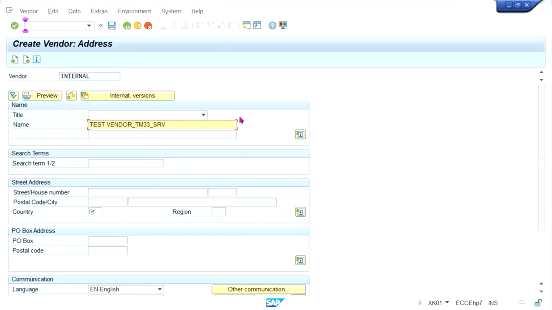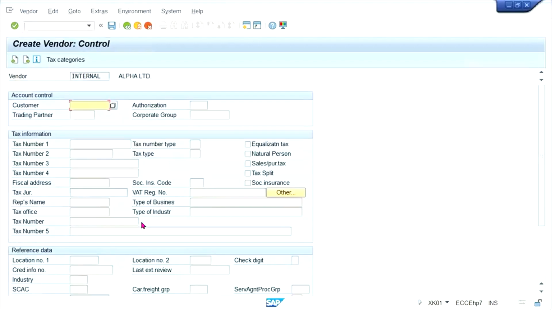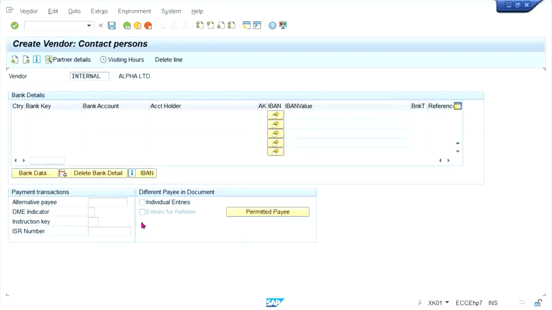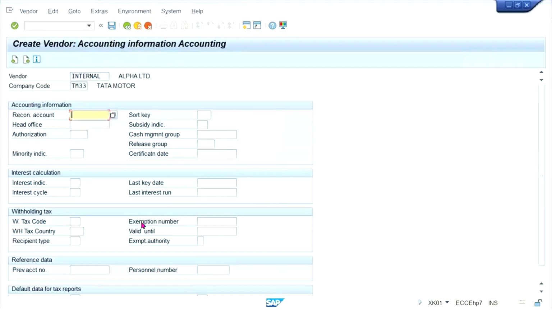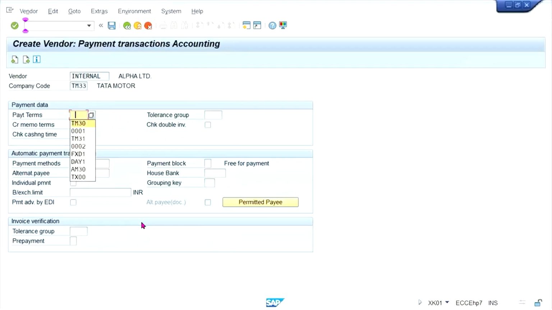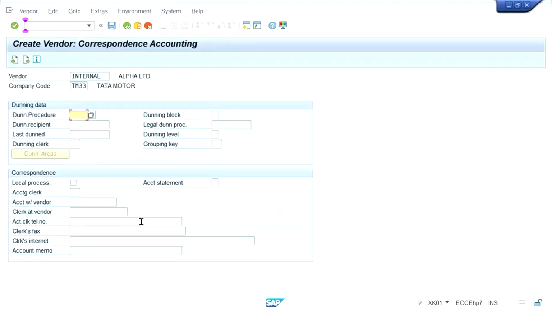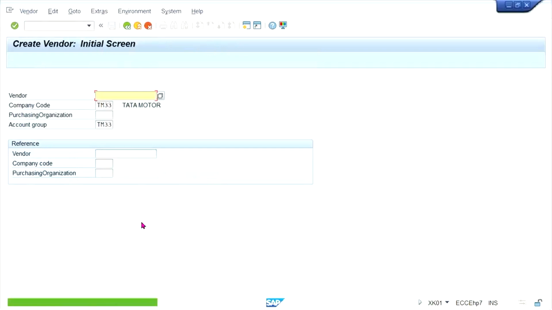Or let's suppose Alpha Limited. This is a vendor, and from this vendor, mainly we are buying their services. Services means 2001. That's it. Just save it.